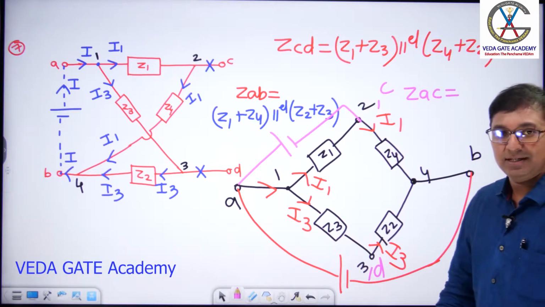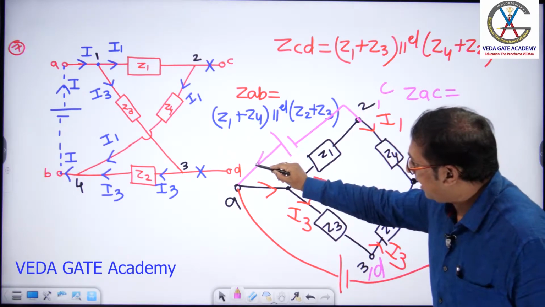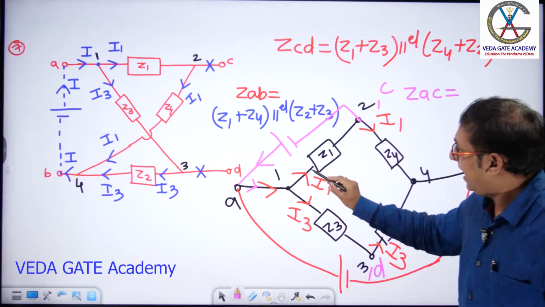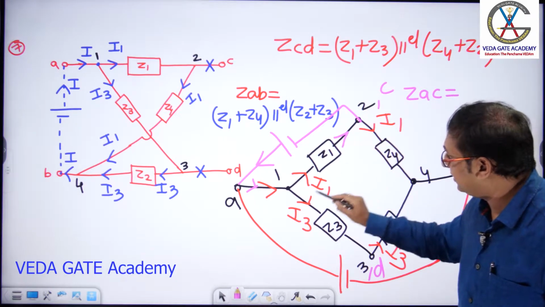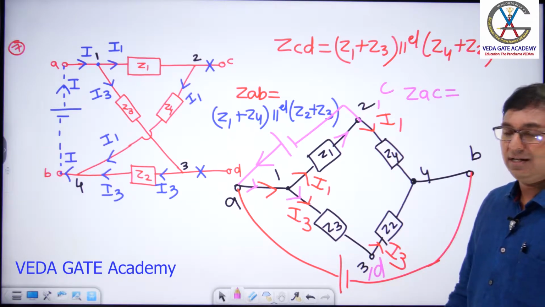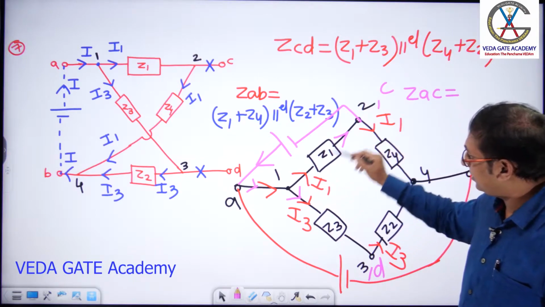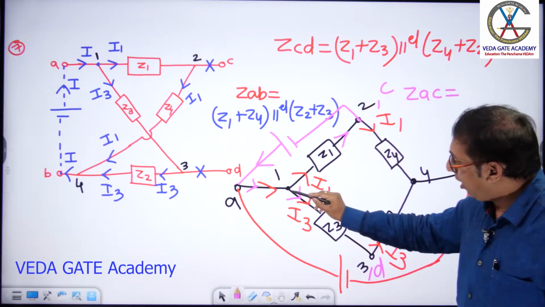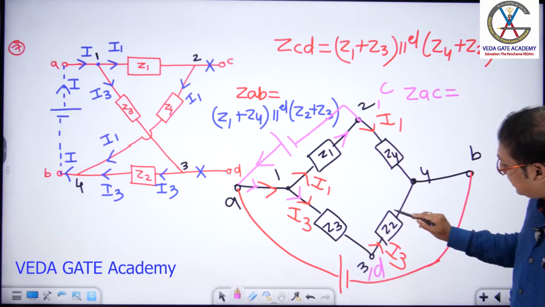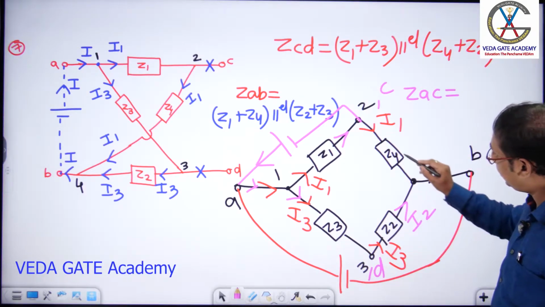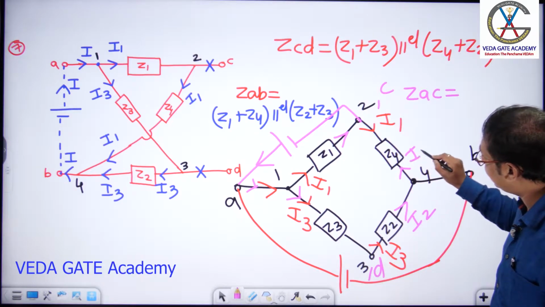Please observe. For ZAC, the current comes like this. At this point, current divides into this and this. Whatever current comes here, the same current flows in Z2. Whatever current flows in Z2, the same current flows in Z4.